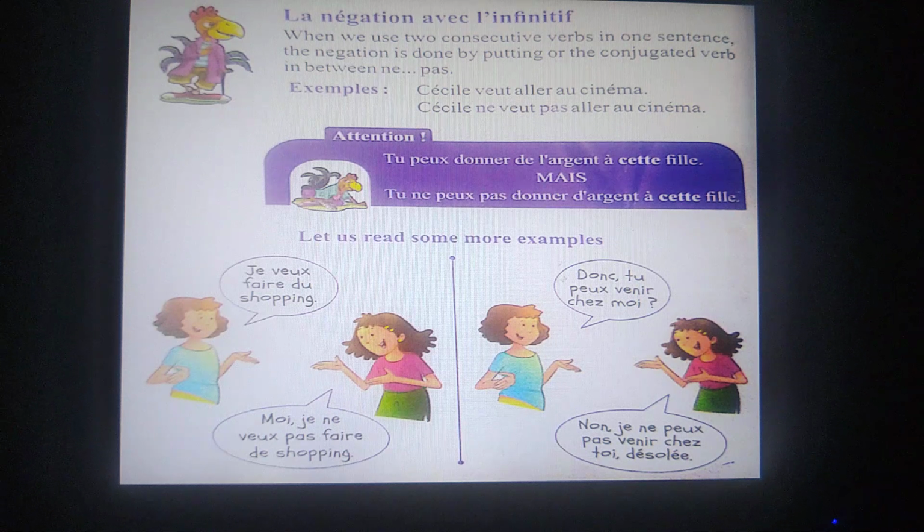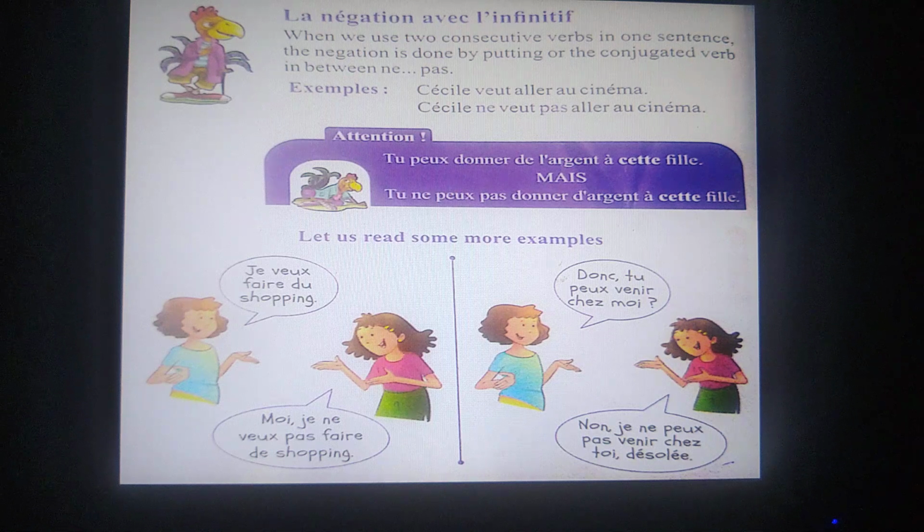So the negation will be as Cécile ne veut pas aller au cinéma. Ne will come before the conjugated verb and pas will come after the conjugated verb. And aller, which is the second verb, that will come after pas.